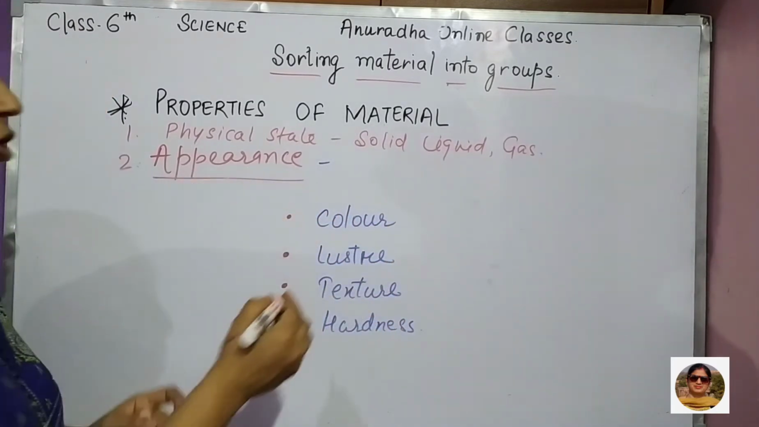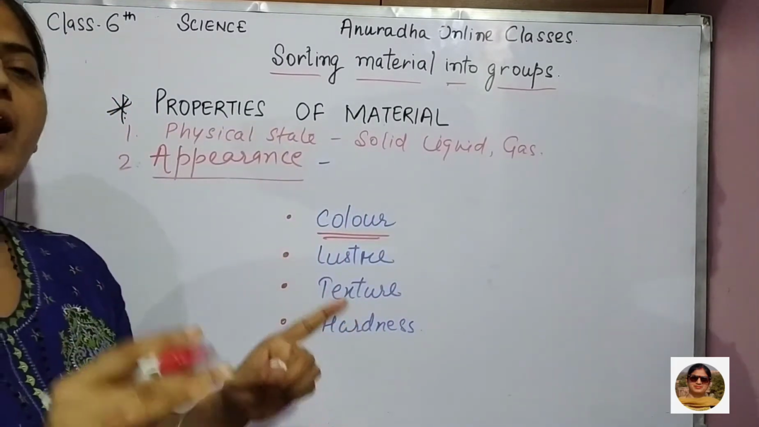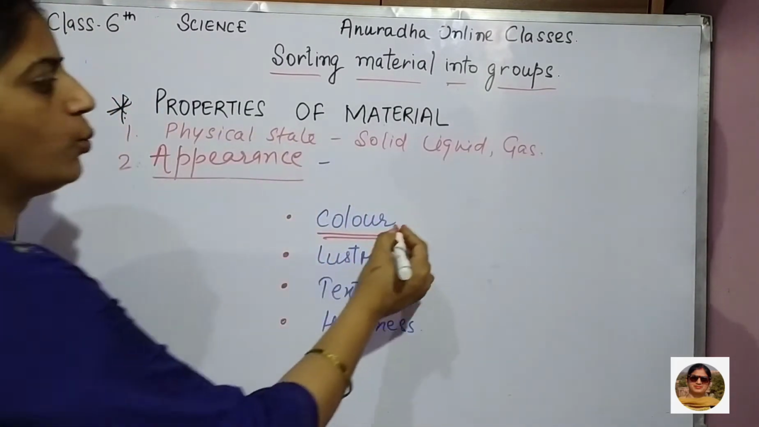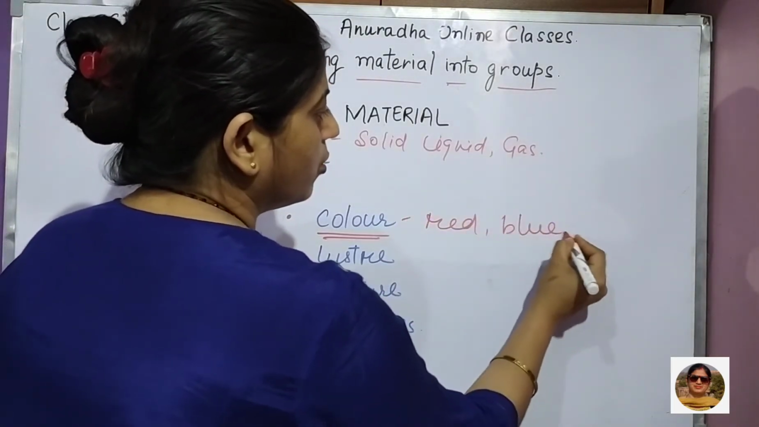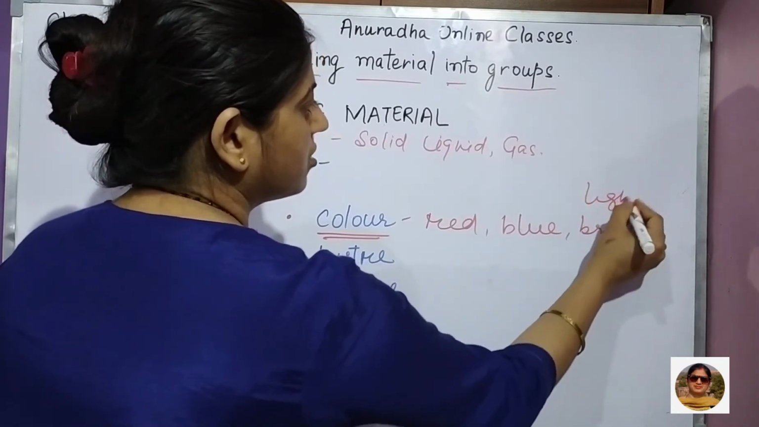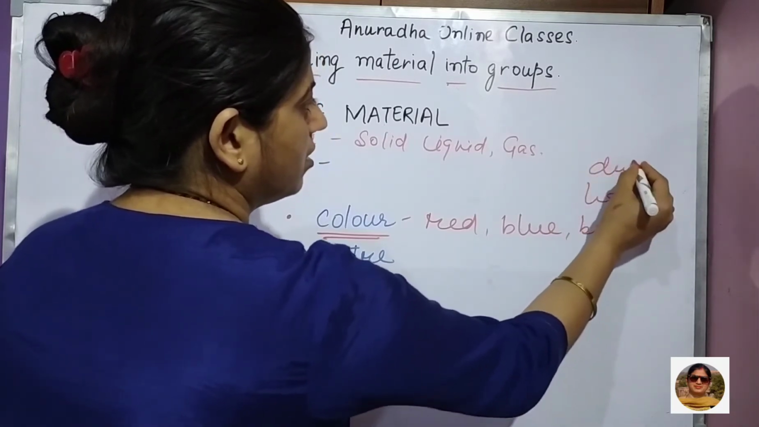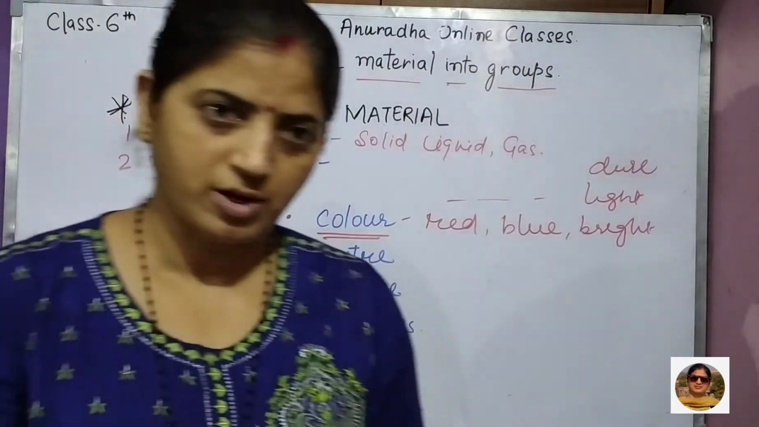Appearance, how it looks like. What is the color of that object, right? Whether it is red, whether it is blue, whether it is bright, whether it is light, whether it is dull. Okay, all color. What is the color of that, right? Then